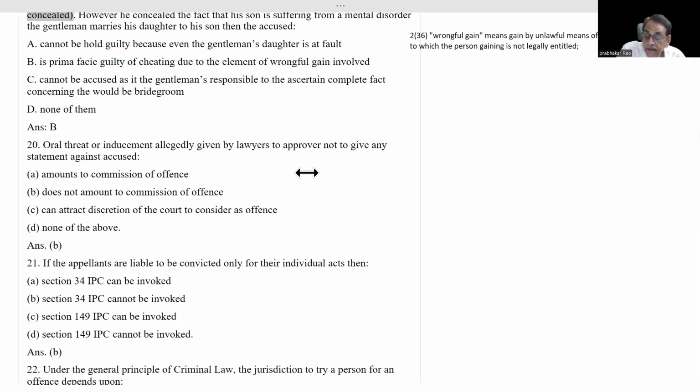The answer I have searched in from several sources. It says it does not amount to commission of offense. How and why? It is a very difficult thing to say. But the answer has come like this without giving any clarification. If you are threatening any witness, that is an offense. Even then, it has been told like this.